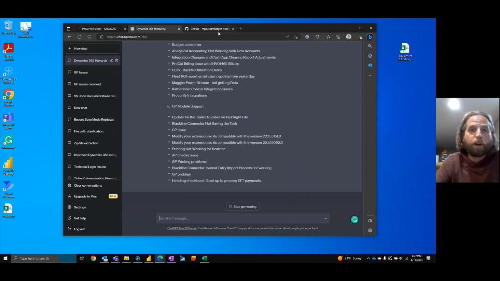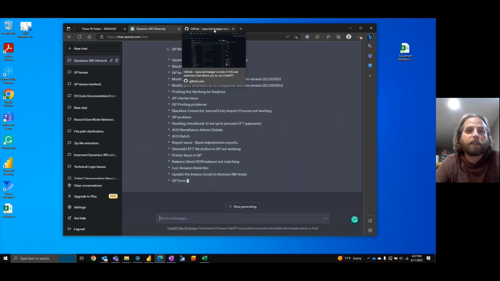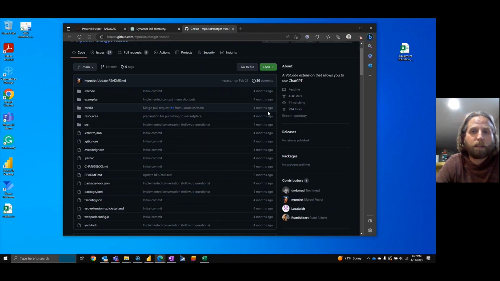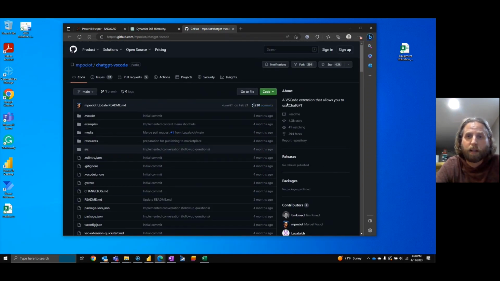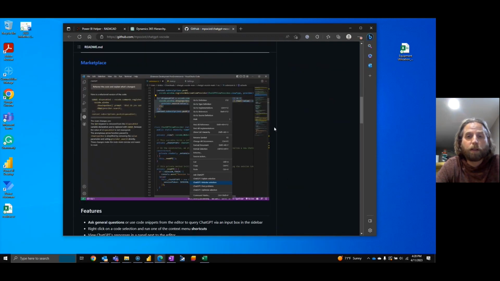Number 2, what I want to look at in GPT-4 is, can we build an extension? There's already an extension out there, a VS Code extension that allows you to use ChatGPT. Is there a way that we can do something similar, but have it build out our documentation, document our code?